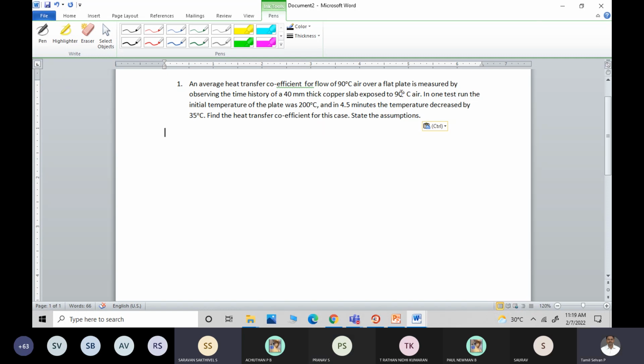Now it was mentioned as the copper slab, which is 40 thick, exposed to 90 degrees C air. In one test run, the initial temperature of the plate was 200 degrees, and in 4.5 minutes the temperature decreases to 35 degrees. So find the heat transfer coefficient in this case, and you should state your assumption.